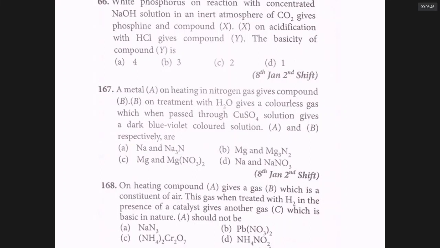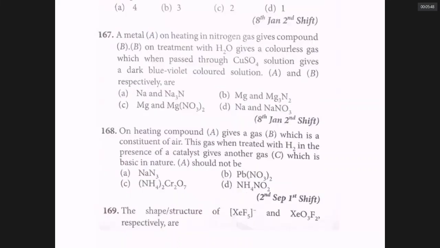Question number 168 that appeared on 2nd September in the first shift. On heating a compound, A gives a gas B, which is a constituent of air. So air has three important constituents, namely oxygen, nitrogen, and a little bit of carbon dioxide. Other than that, noble gases don't react, so you can ignore them. So A gives a gas B, which is a constituent of air. So it must be either nitrogen or oxygen.